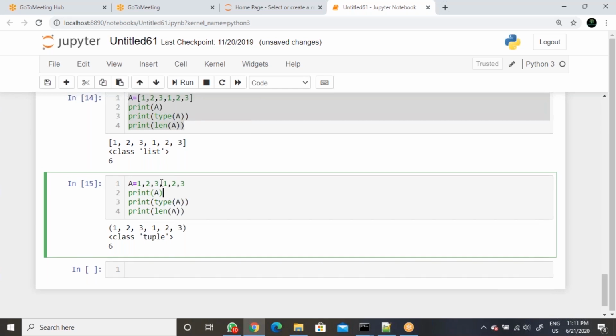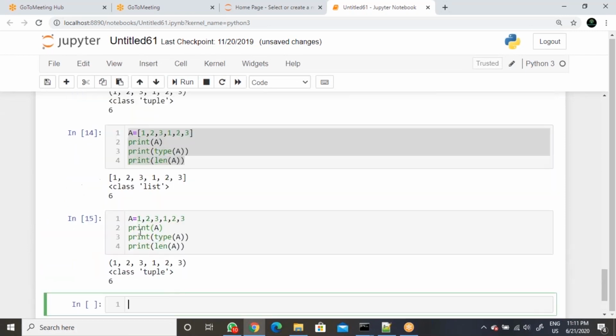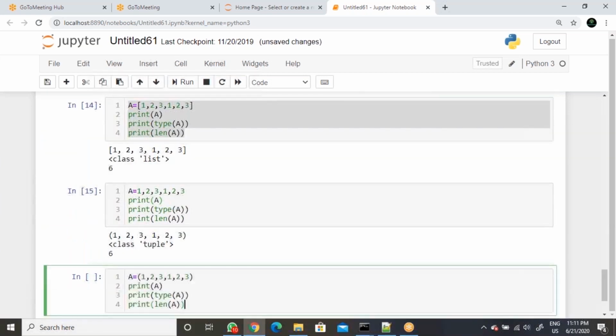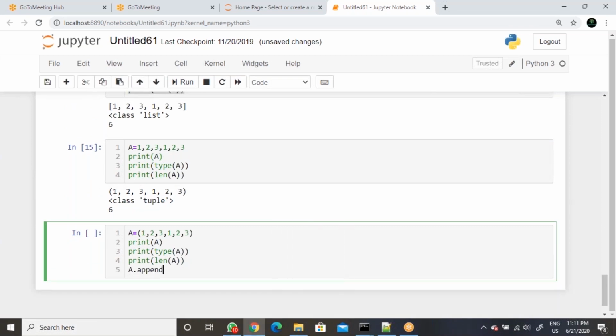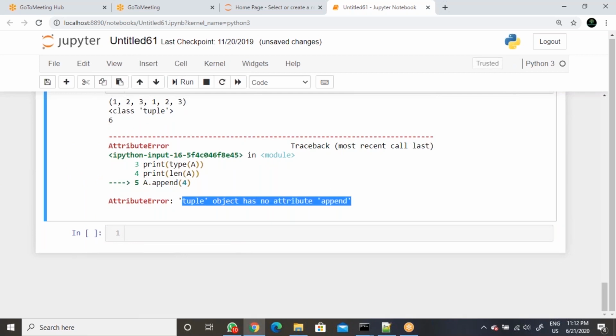Now is tuple mutable or immutable? When we say tuple, same values you can take, not a problem. Now try to append a value. Whatever, append or delete, whatever you can do. If you are trying to add element 4, then you are getting an error like attribute error: tuple object has no attribute append. That means when it is an immutable object, no manipulation functions will be accepted.